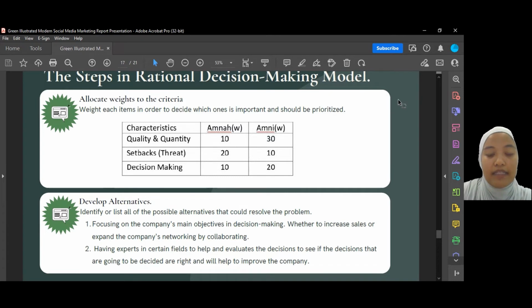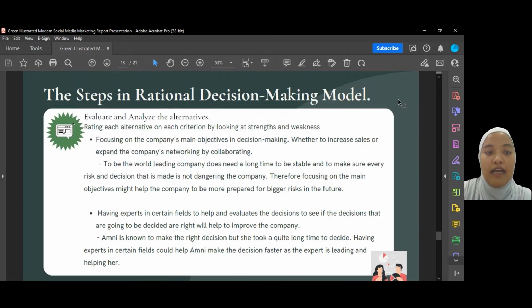So the fourth one is develop alternatives. Identify or list all the possible alternatives that could resolve the problem. The first one is focusing on the company's main objective in decision making, whether to increase the sales or to expand the company by networking, by collaborating. The second one is having experts in certain fields to help and evaluate the decisions to see if the decisions that are going to be made are right and will help the company in improving.